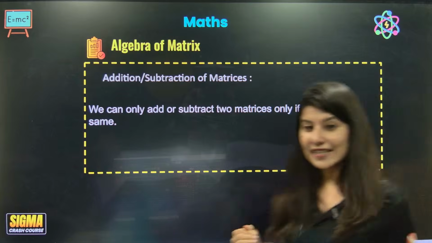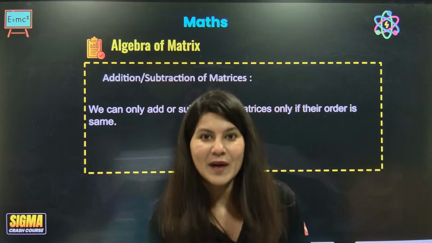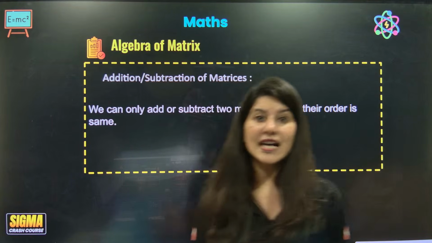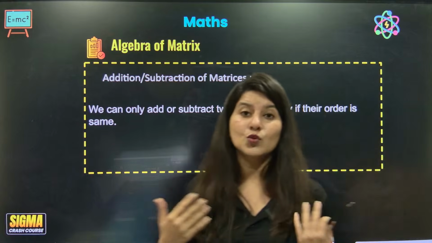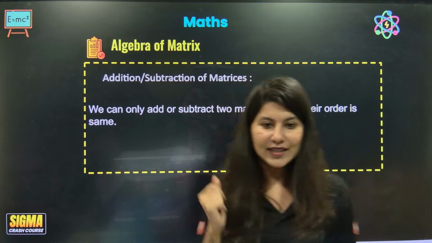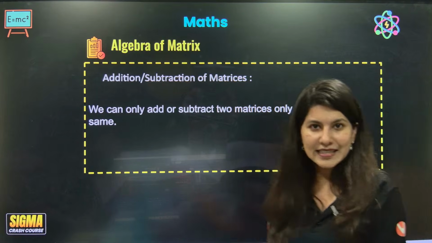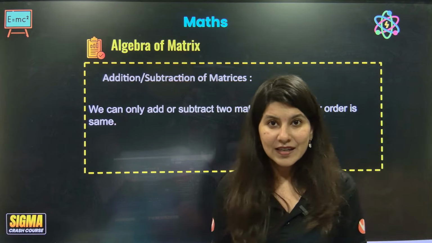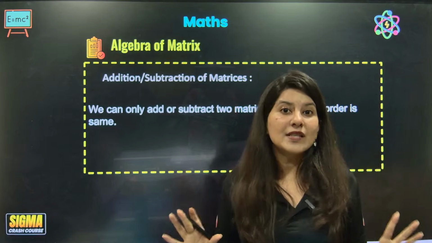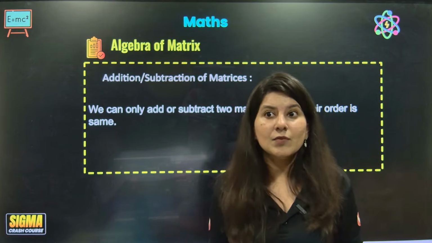Now let's get into the mathematics part, the algebra of matrices: how to add, subtract, multiply, etc. Now addition or subtraction. It's very easy. If you want to add 2 matrices, first of all their orders should be the same, then only they can be added.